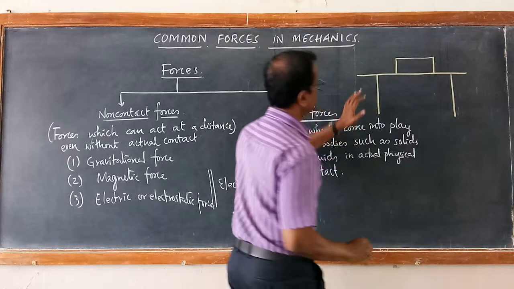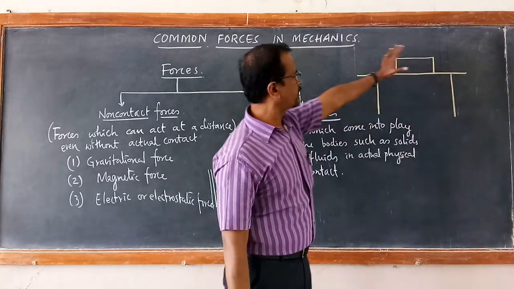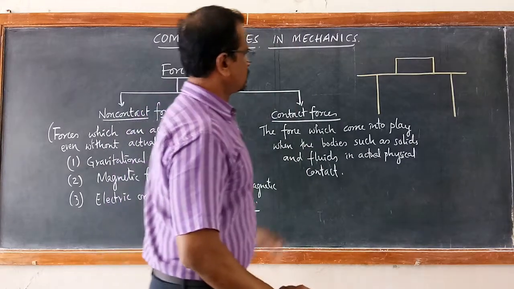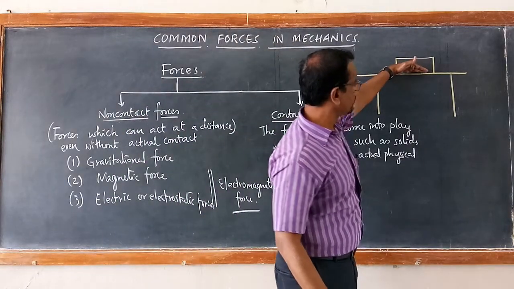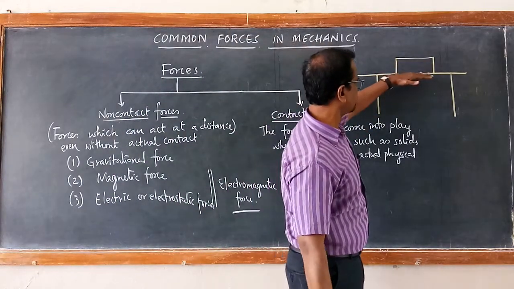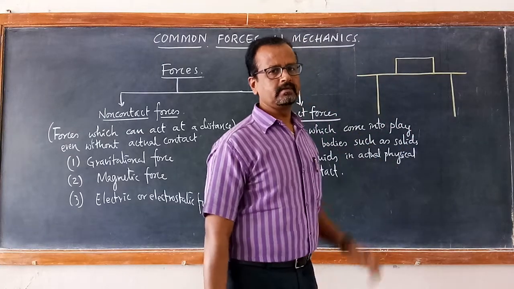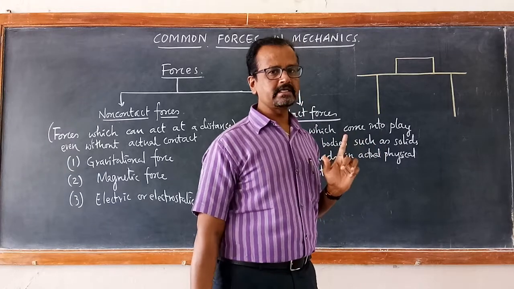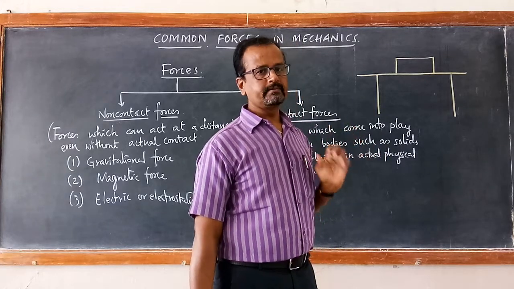This is a table and this is a book, or you can say it is a box. Now the box is at rest. The bottom surface of the box is in contact with the upper surface of the table. Now the book is at rest because of equilibrium.